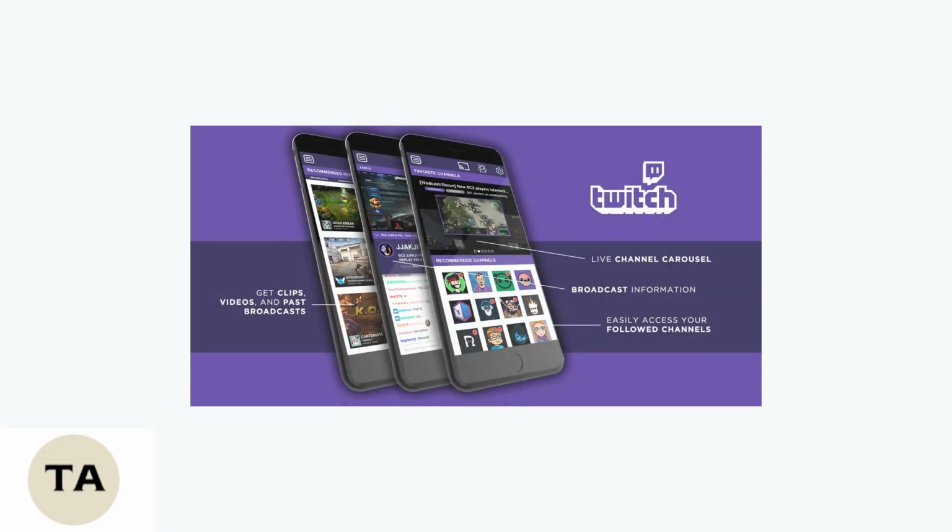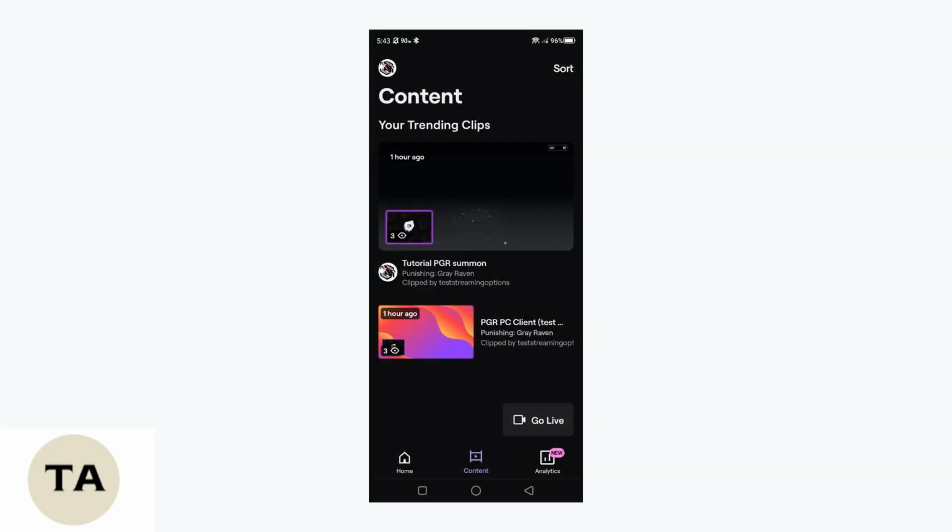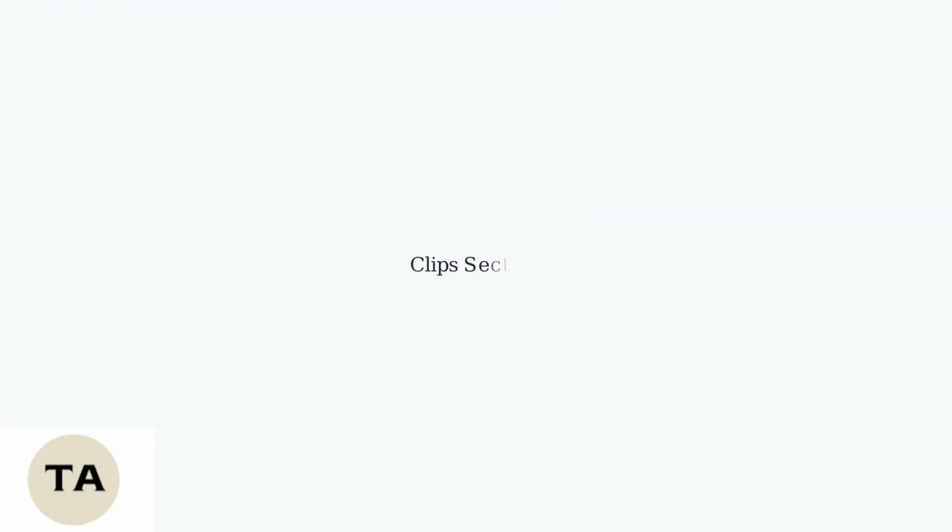To delete clips on mobile, first open the Twitch app on your device. Navigate to your channel page within the app. Locate the Clips section on your channel page. Tap on the specific clip you want to delete. Look for the Delete icon, typically represented by a trash can. Tap the Delete icon and confirm the action to remove the clip permanently. As of September 2025, the mobile app also supports bulk deletion for managing multiple clips efficiently.